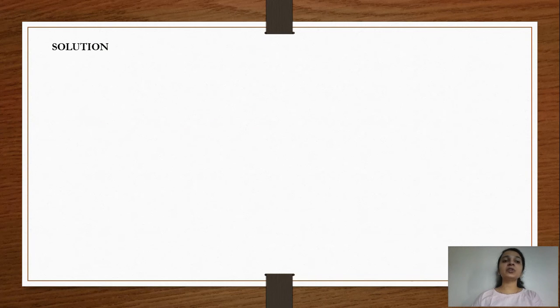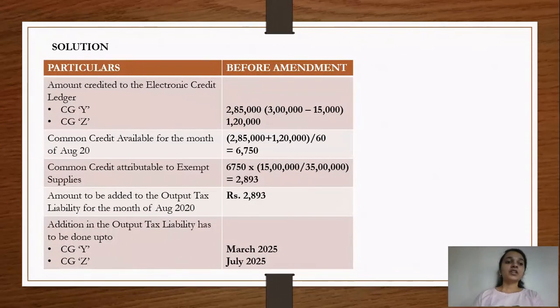So now we'll first look at what was the scenario before amendment, and then we'll look at what is the scenario after the amendment has come. So before the amendment, the amount which will be credited to the electronic credit ledger with respect to capital good Y would be 3 lakh minus 5% of 3 lakh, that is 15,000.